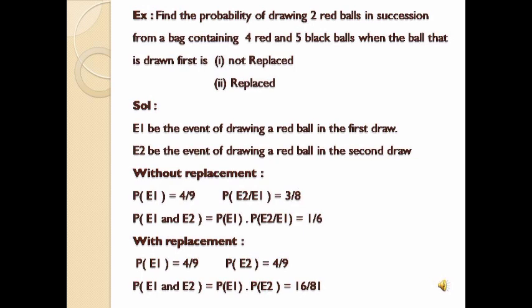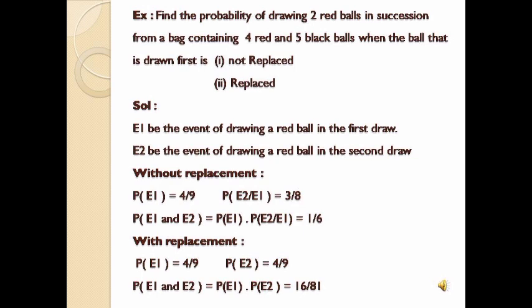First question is the probability of getting 2 red balls when the ball is not replaced. Let E1 be the event of drawing a red ball in the first draw and E2 be the event of drawing a red ball in the second draw. In total we have 9 balls, and the number of red balls is 4. So the probability of E1, drawing a red ball in the first draw, is 4C1 by 9C1, which equals 4 by 9.